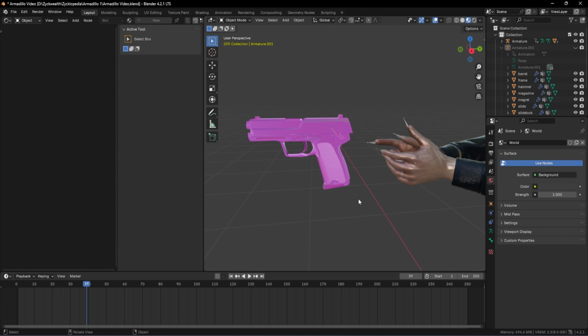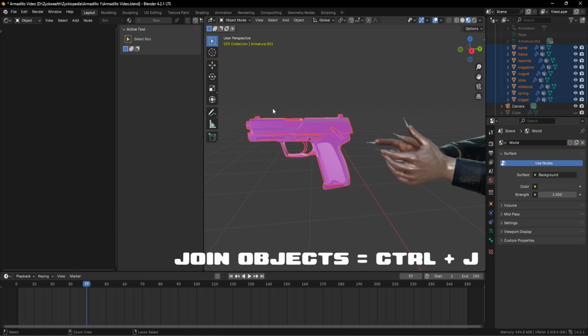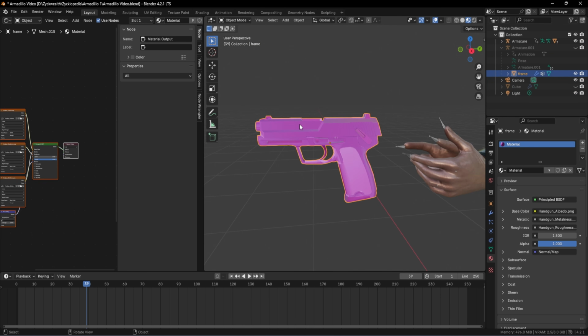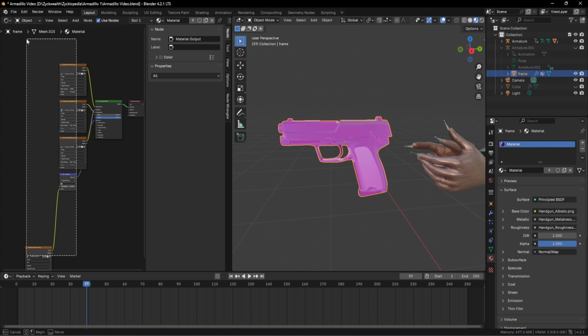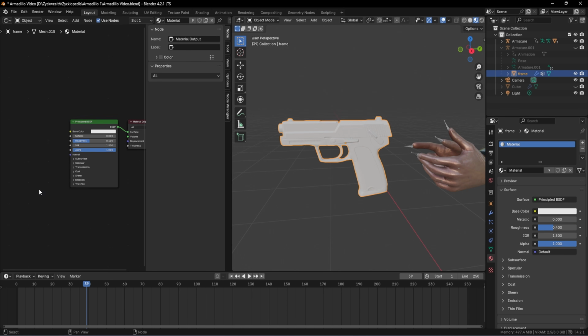In order to fix our materials for the gun, let's select the gun first. Then I'm going to join all these parts by using the shortcut Ctrl+J. After doing that, we will have one single object like this. And in order to fix this, let's select all these nodes over here and click on delete. Then we will have this white gun which doesn't have any materials on it.